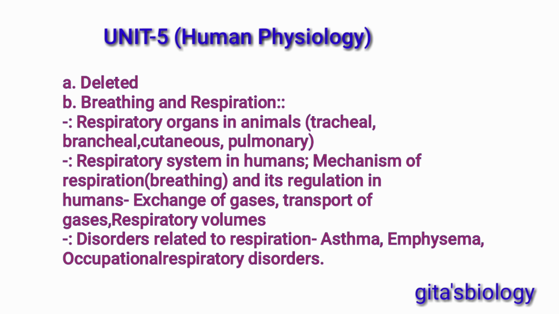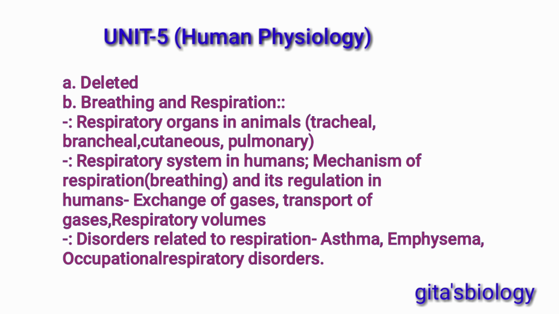The human physiology unit contains 7 chapters. The first chapter is totally deleted and the second chapter is breathing and respiration. It contains respiratory organs in animals, that is tracheal, branchial, cutaneous, pulmonary.